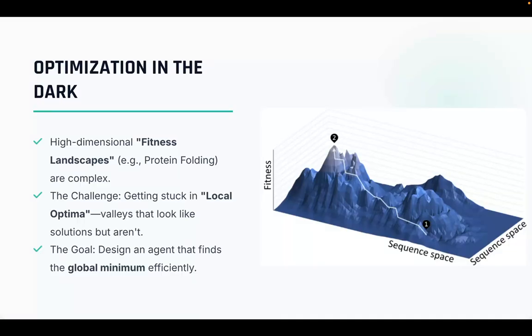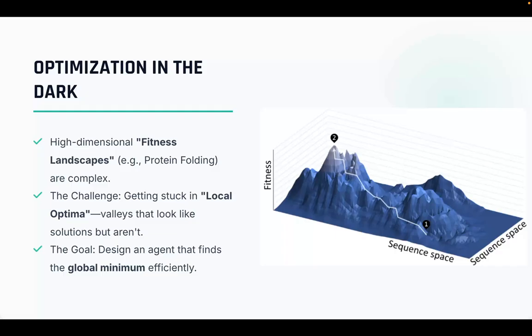To understand why our work matters, we first need to define the problem we are solving. Imagine you are dropped into a massive pitch black mountain range. Your goal is to find the absolute lowest valley in the entire world, what we call the global minimum. The challenge is that you cannot see the map. You are optimizing in the dark. You can only look at your feet to see your current altitude.